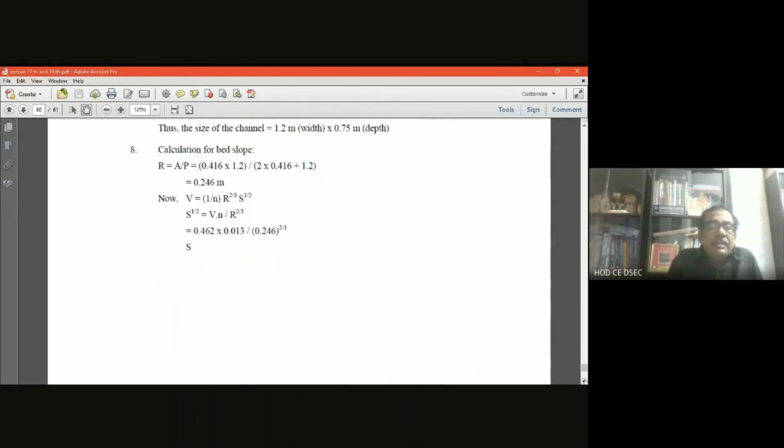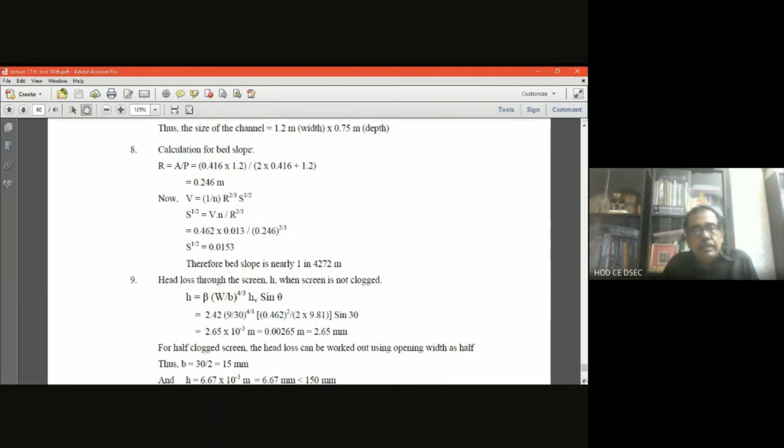And last, in the design part of the flow channel in the screen unit, you have to check the head loss, and the formula is beta into W by B. Beta is 2.42. Since you have rectangular bars, the shape factor is 2.42. W is the bar width.